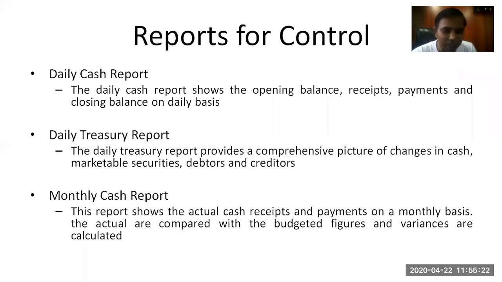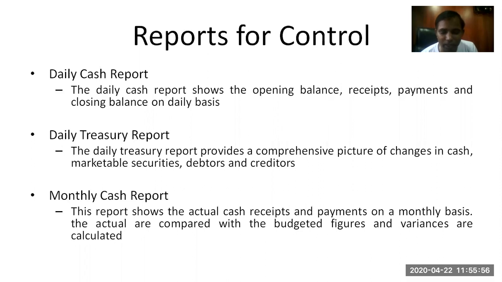is being identified through the daily treasury report, whereas the monthly cash report is the actual cash receipts and payments on a monthly basis. The actuals are compared with the budgeted figures and variances are calculated. See, the monthly cash report points out only the actual cash receipts and actual cash payments. And as we had seen earlier, we had prepared a budgeted cash book, so the budgeted figures will be compared with the actual ones.